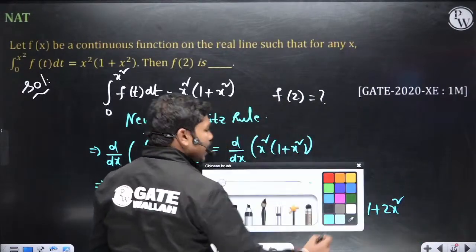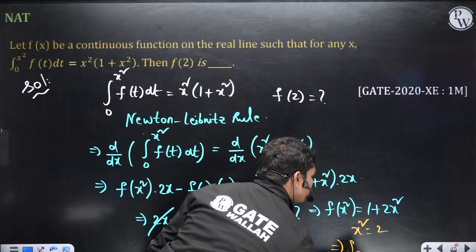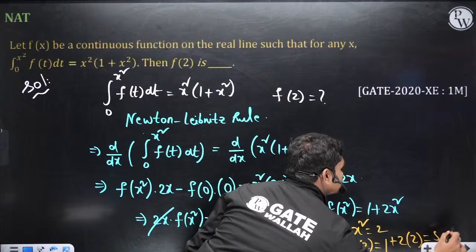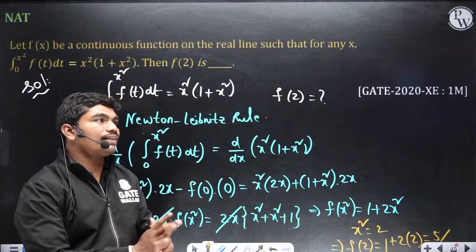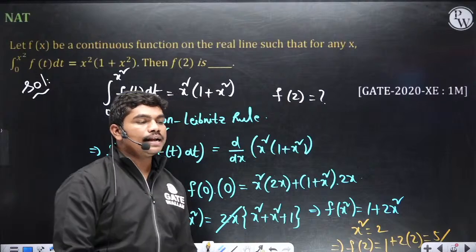Okay, if you substitute x square equal to 2, this implies f of 2 is equal to 1 plus 2 times 2, which is 5. That is all the solution is. We do not even need to calculate f of x in this question.